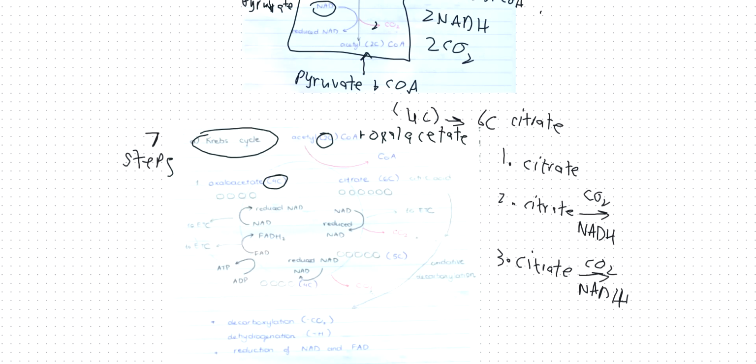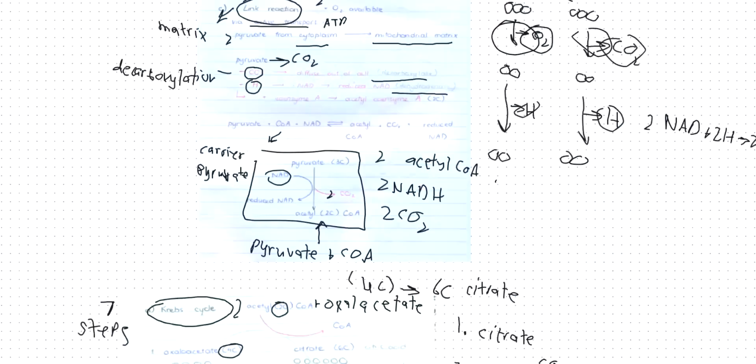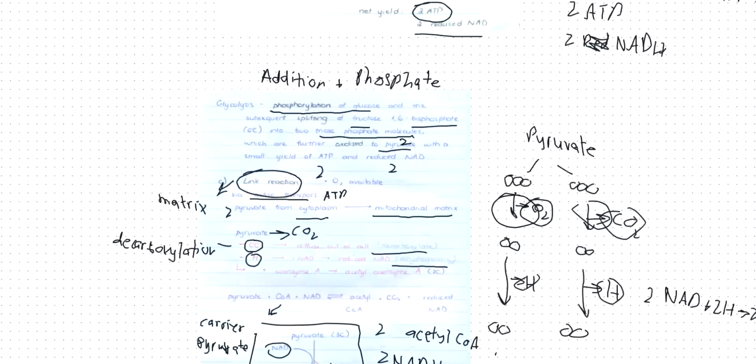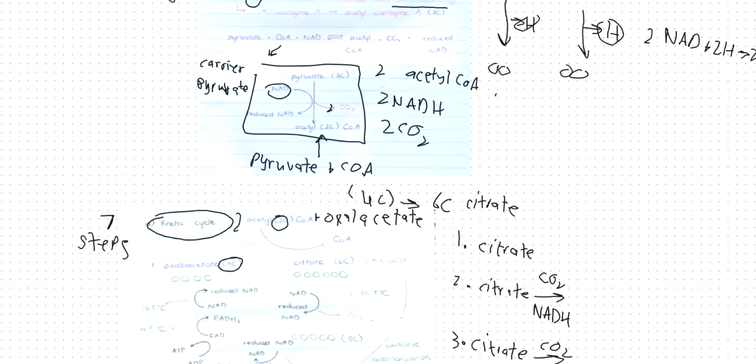Now, before I continue, I told you earlier that acetyl coenzyme A are two molecules, because remember, for each respiration, I'm making 2 molecules of pyruvate. So 2 molecules of pyruvate make 2 molecules of acetyl coenzyme A. 2 molecules of acetyl coenzyme A make 2 molecules of citrate.